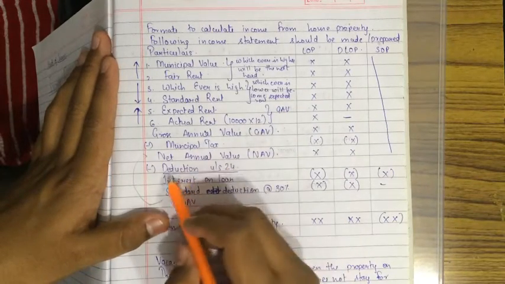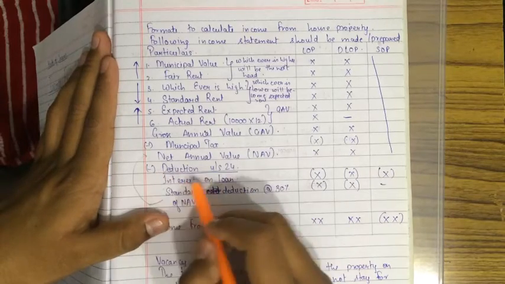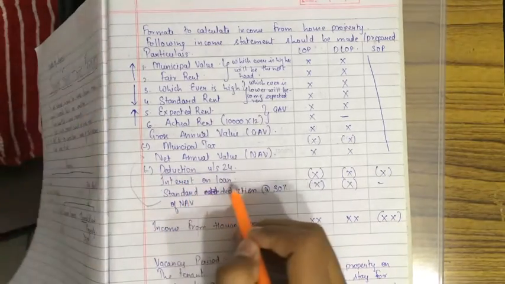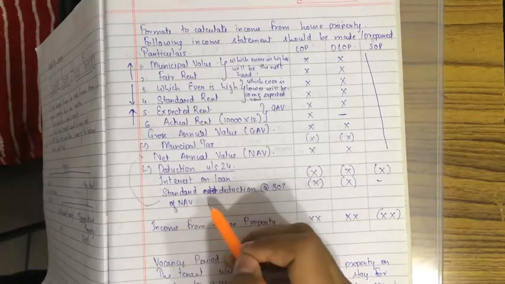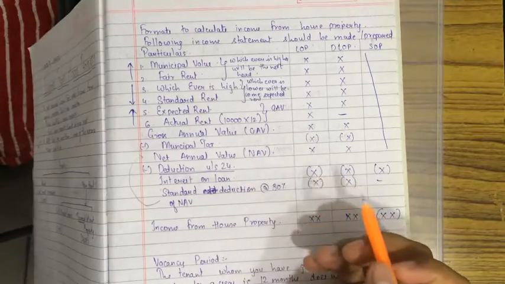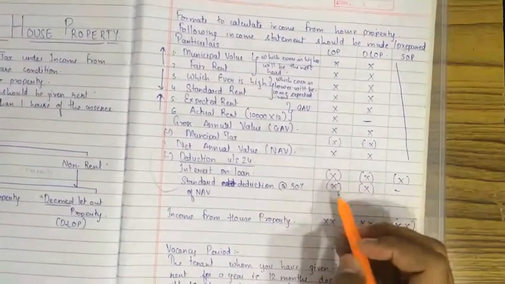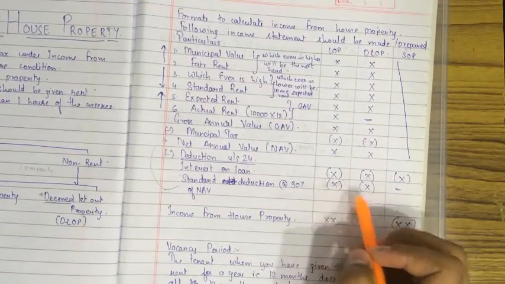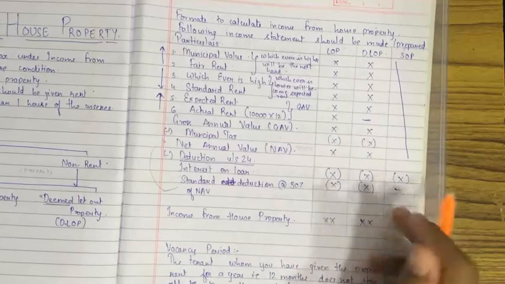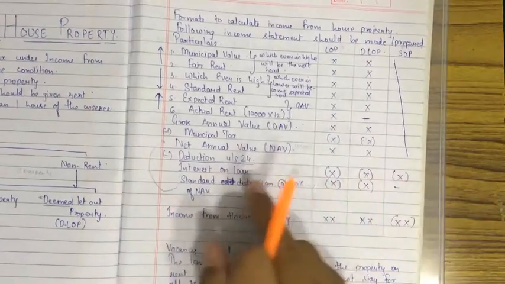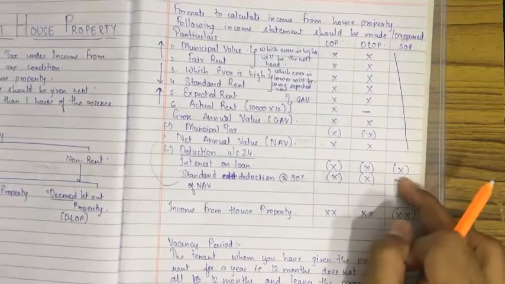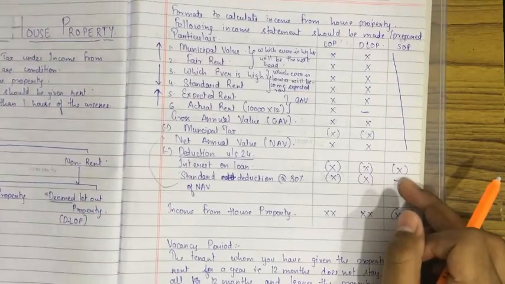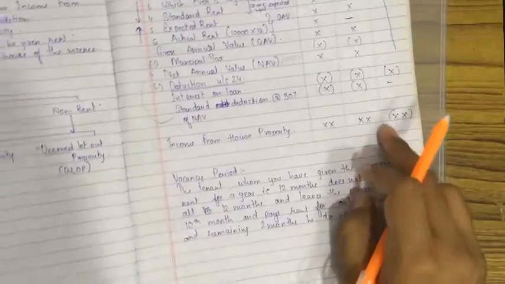We get net annual value. Less deduction under section 24: interest on loan, and standard deduction at the rate of 30% of NAV, which is given as a relief to the assessee. Such relief is given only to deemed let out property and let out property owners, not to self-occupied property. Interest on loan deduction under section 24 is given as a relief to self-occupied property holders also. You will get income from house property.